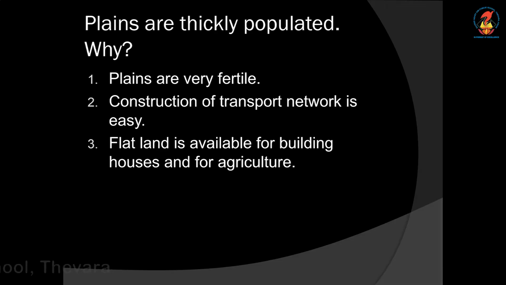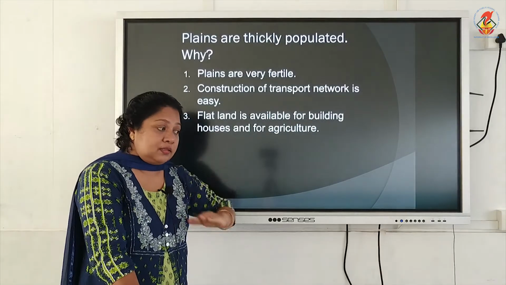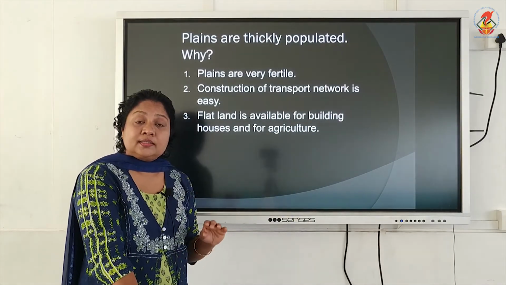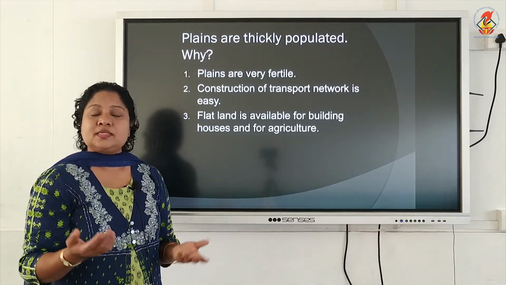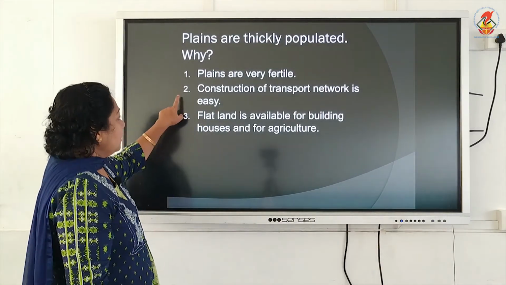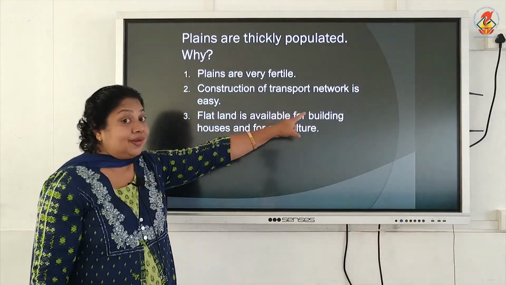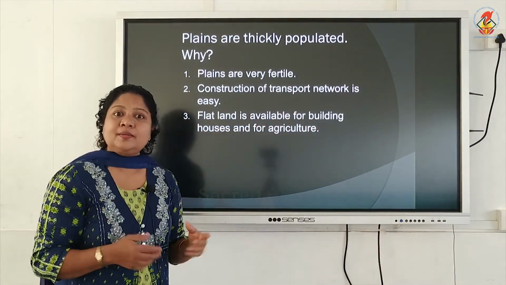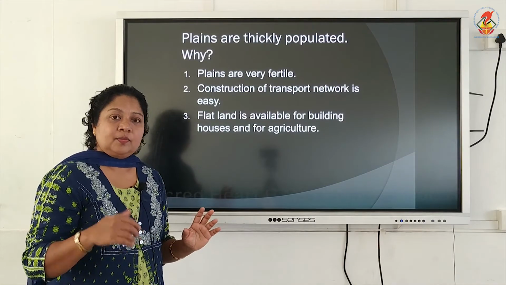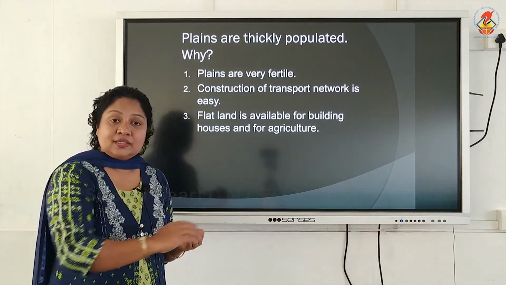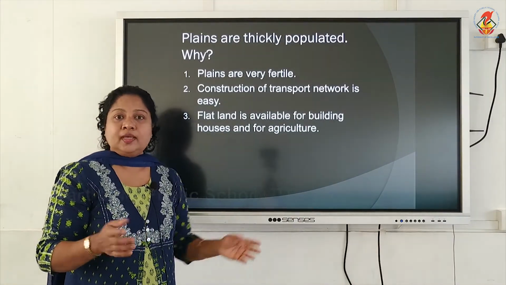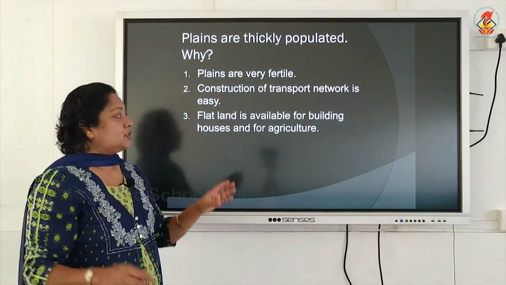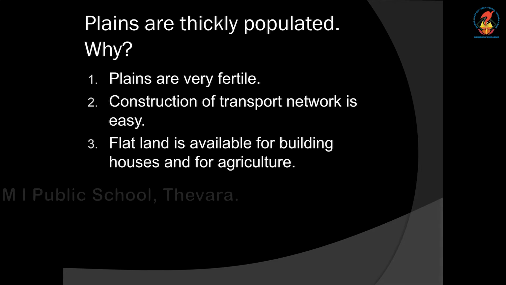The first favorable condition is that the plains are very fertile. Since the soil there is very fertile, it is suitable for agriculture. So automatically, because of this reason, people will settle down over there. Second, the construction of the transport network is very easy in a plain area. Transport network means construction of roads, construction of railways, etc. It is possible on a plain area. So again the people settle down over there because of this reason.